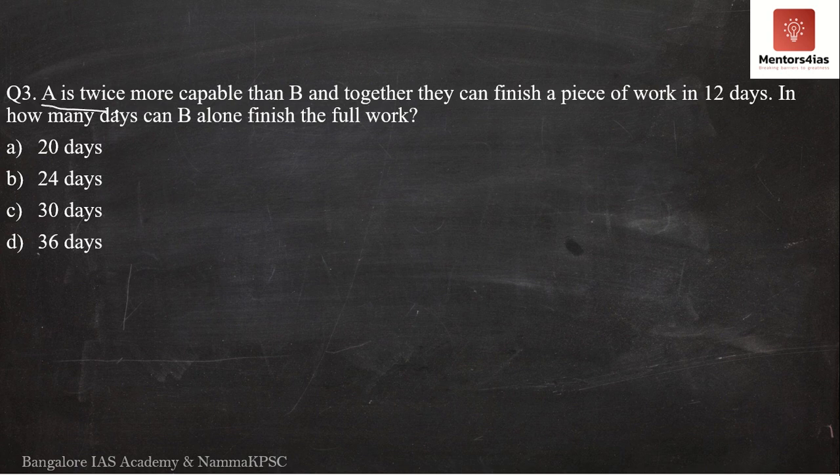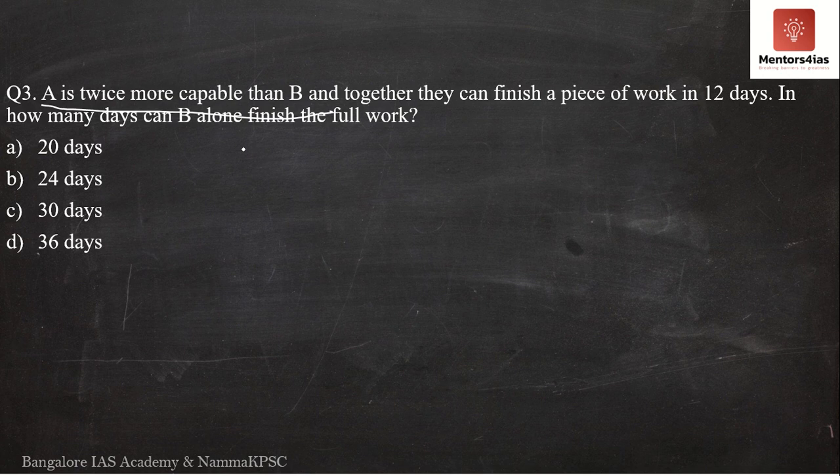A is twice more capable than B, meaning every day A is able to do 2 times the amount of work when compared to B, or A should be able to do the entire work in half the number of days when compared to B. That is what it means when I say A is twice more capable, meaning A is 100% more efficient than B. So the question is, A is twice more capable than B, and together they can finish a piece of work in 12 days.